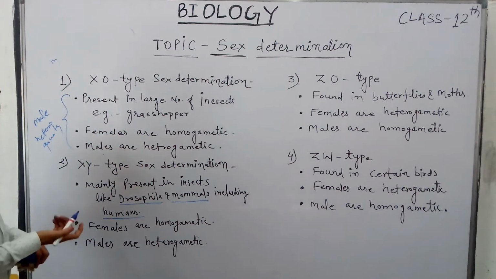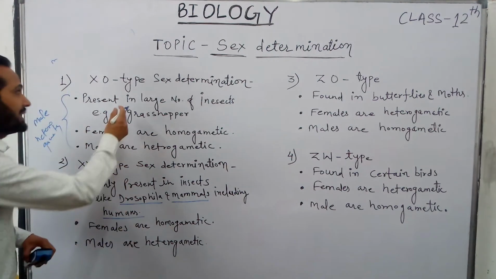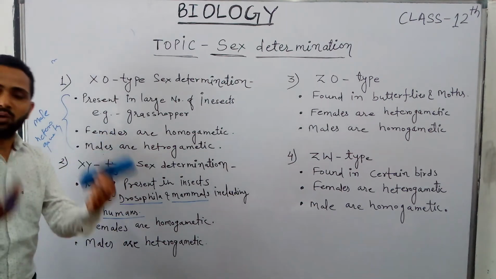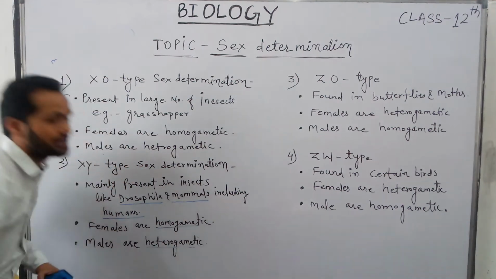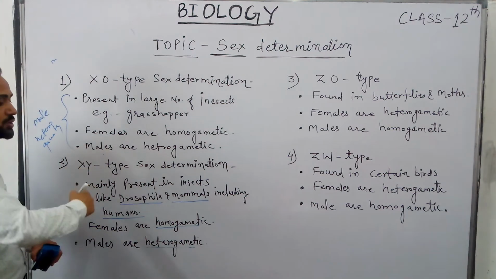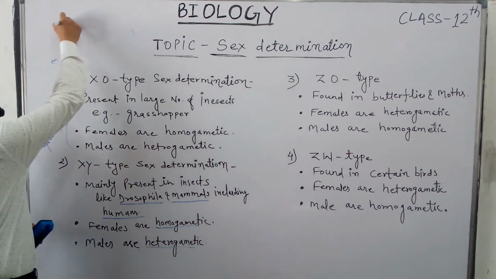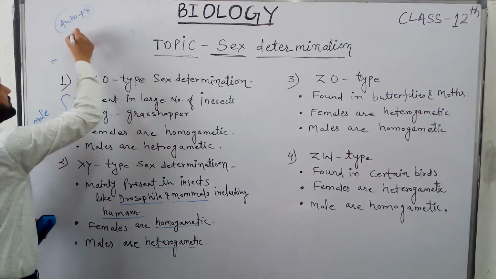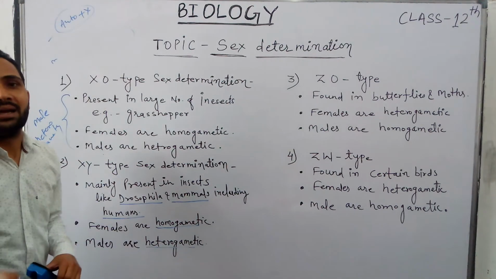What are the other characteristics of this mechanism? Females are homogametic, like in X0 type. Females are homogametic, meaning they produce only one type of gamete. Males are heterogametic, meaning males produce two types of gametes. So in XY type, females produce only one type of gamete, which is autosomes plus X chromosome.